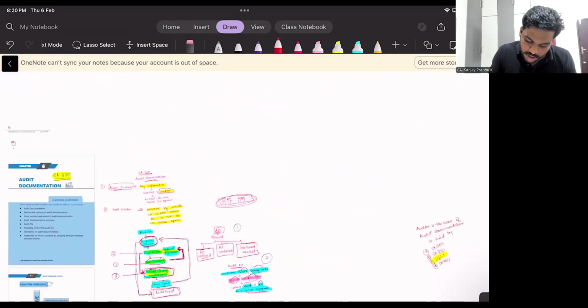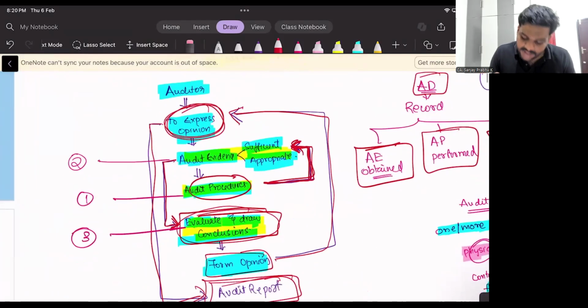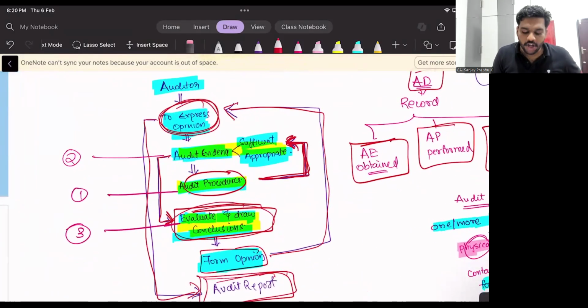And please, if possible, draw this chart also. This chart will help you. So what is audit documentation? Record of 1, 2, 3. What is 1, 2, 3? Audit procedures, audit evidence, conclusion. If you want, you can take a screenshot.